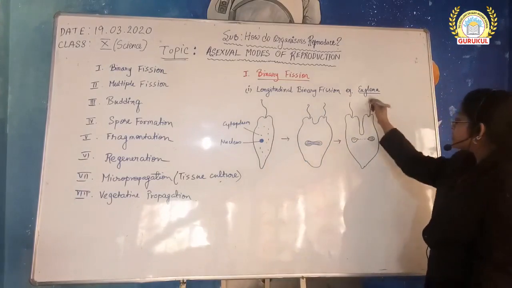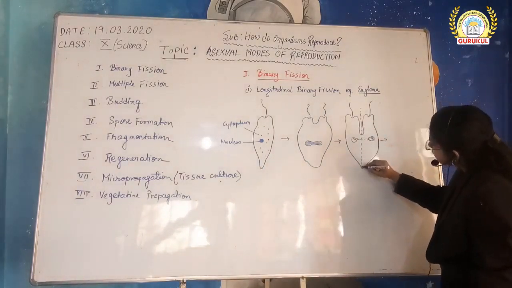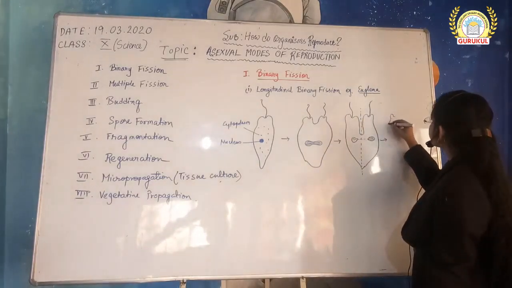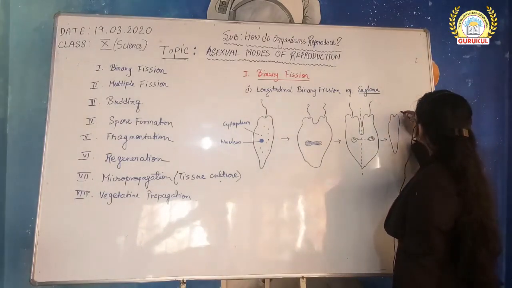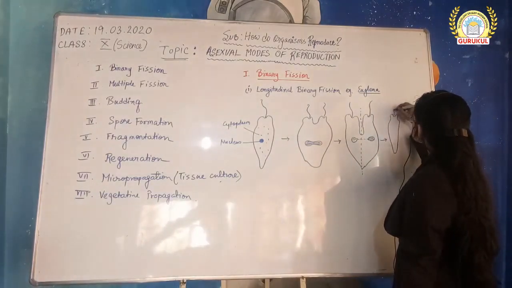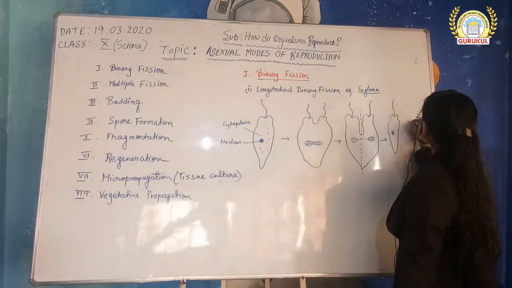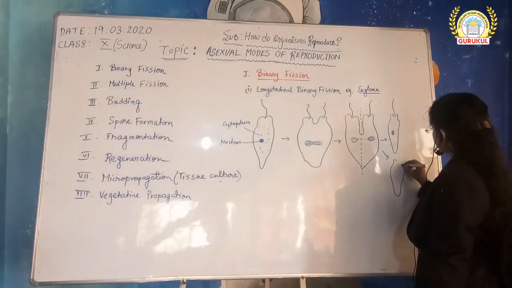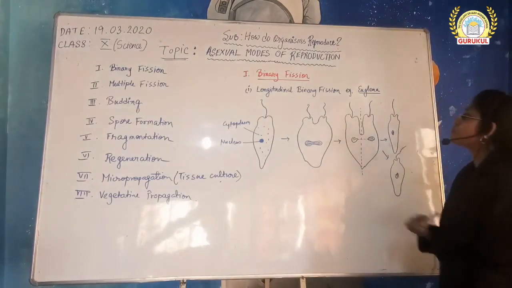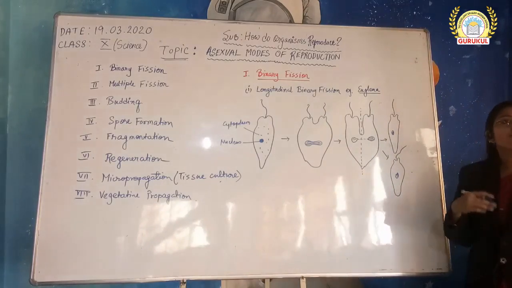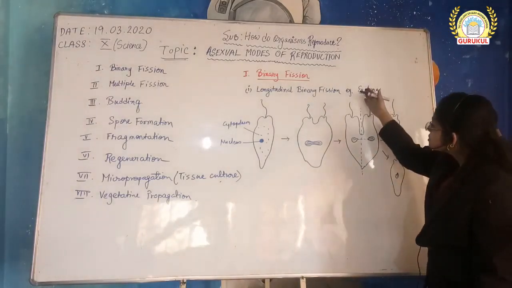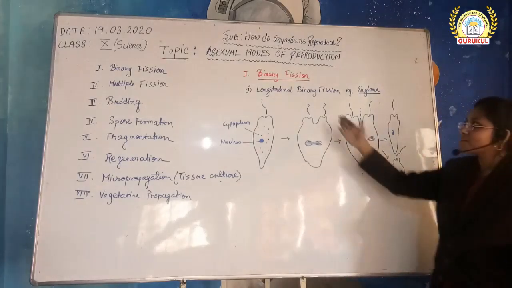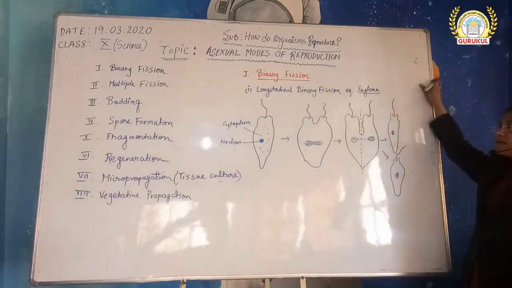Okay, and finally this divides somewhat like this. I am drawing with a dotted line to explain you. So it will give rise to two daughter euglena like this. Now I think you have already understood why this is known as a longitudinal fission, because the division occurs in a longitudinal fashion. So that's why the term is given longitudinal binary fission.